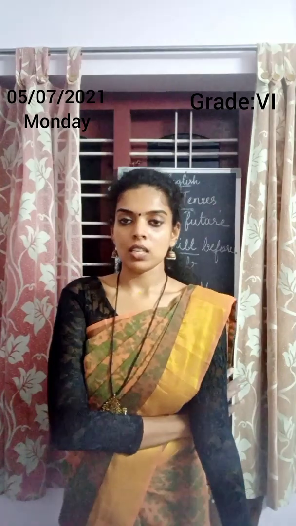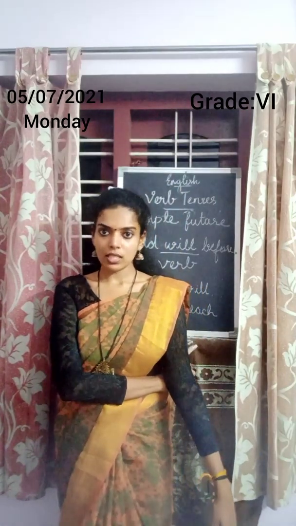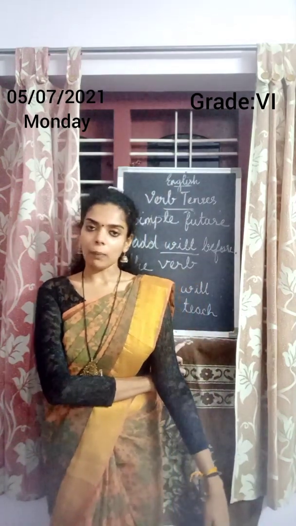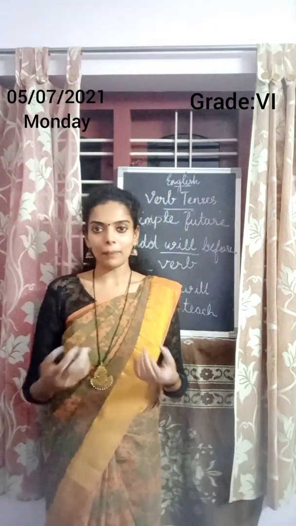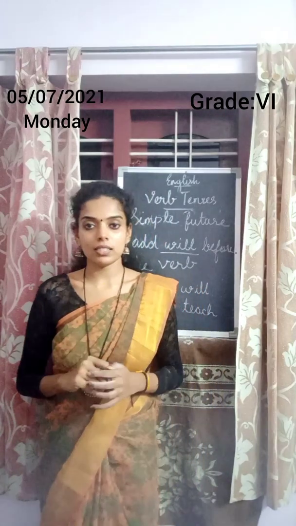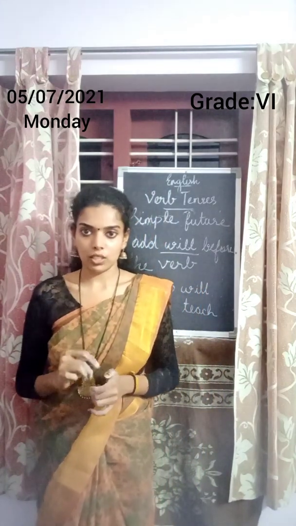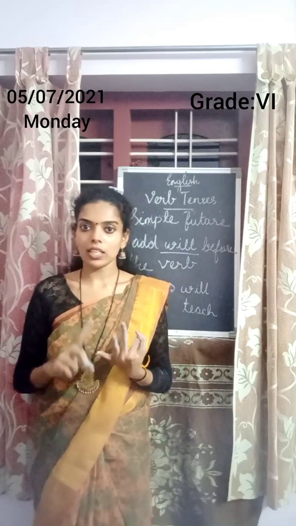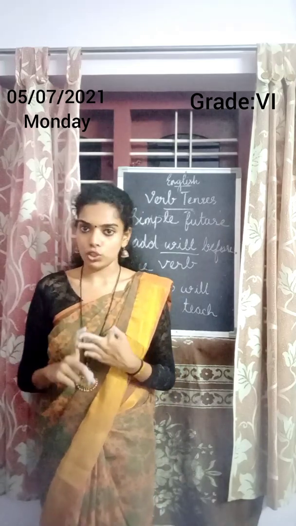So, today we learned verb tenses. What is meant by verb tense? Verb means action words or it tells what the subject is doing. So, example, walked, talked, jumped, likewise. Okay. Then tenses means time. Verb tenses denote the time of action. So there are three kinds of tenses: past tense, present tense and future tense.